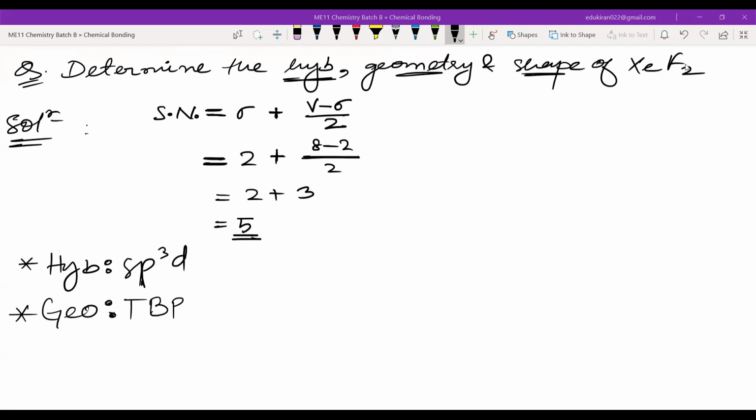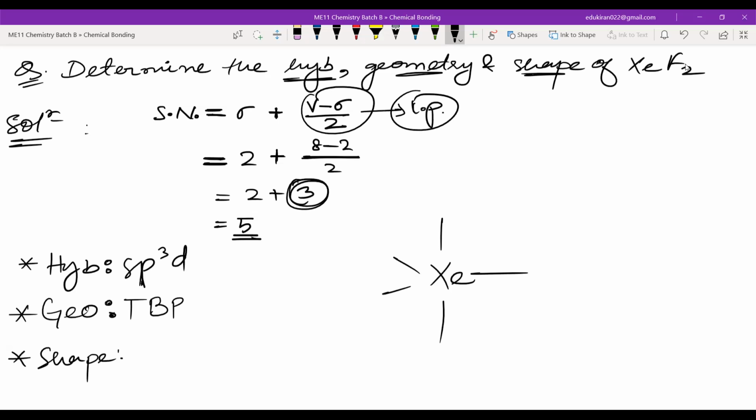Now, for the shape, you have to draw the trigonal bipyramidal. You have Xe in the center, one here, one here. The lone pairs are how many? There are 3 lone pairs. Please remember, this is sigma, and this is a lone pair.